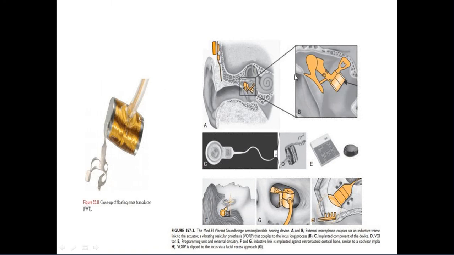The audio processor will be outside, just below the skin in the postauricular region. FMT and receiver will be in the middle ear. So this sound energy will be transmitted electromagnetically into the receiver, which is present in the middle ear cavity, and then from the receiver to the FMT. Once it reaches the FMT, it will move the ossicular chain.